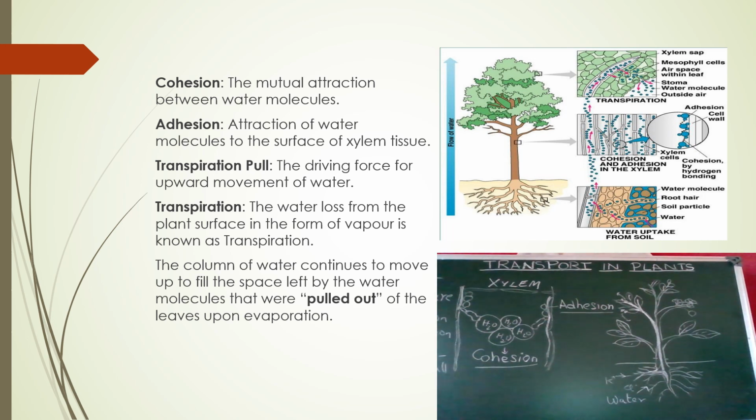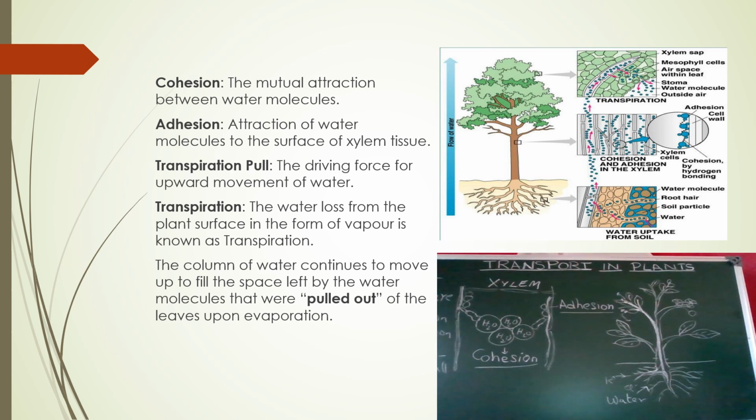In the diagram, if you see the water uptake from the soil, the water is moving from the root hairs to the xylem tissue, and through cohesion and adhesion it moves easily in the xylem tissue.